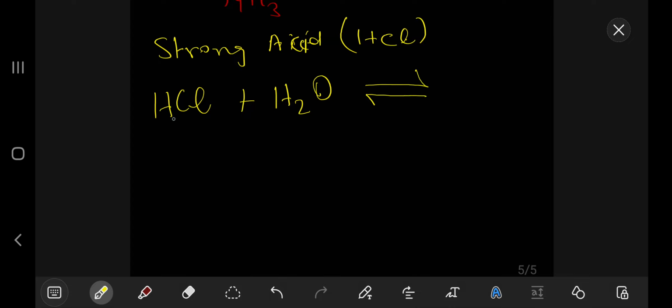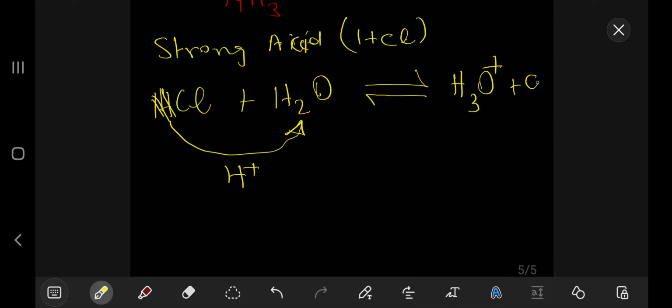It will donate this hydrogen ion to form H3O plus, and then if the hydrogen is no longer there, what remains is Cl minus, right? Because an acid is a proton donor.